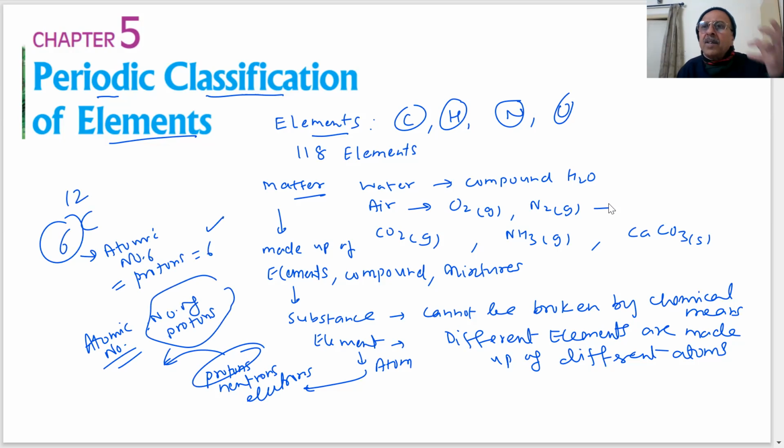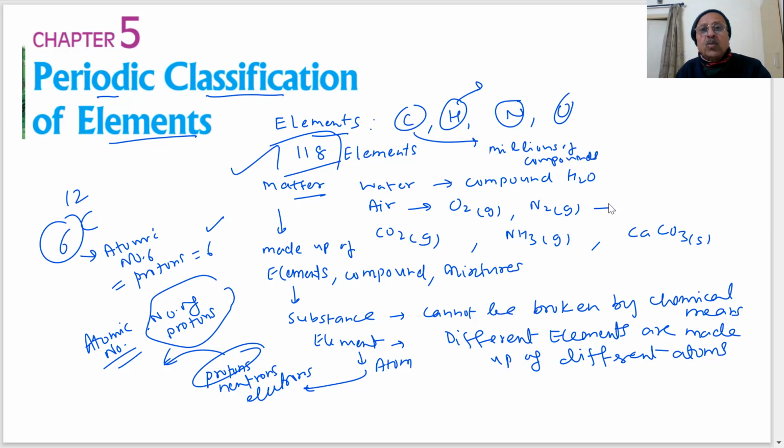So hydrogen has 1 proton, atomic number 1. Nitrogen has 7 protons, atomic number 7. Oxygen 8, like this. Now these elements have different atoms. They have different numbers of protons, and they combine to form a large number of substances around us. Even carbon forms millions of compounds. And then hydrogen forms. Now, as I said, there are 118 elements.